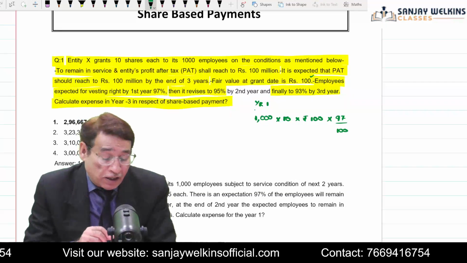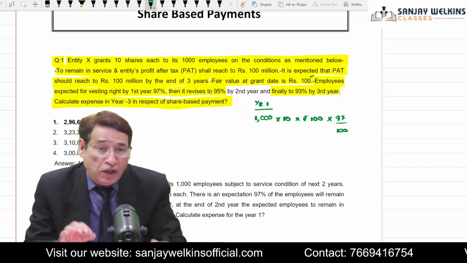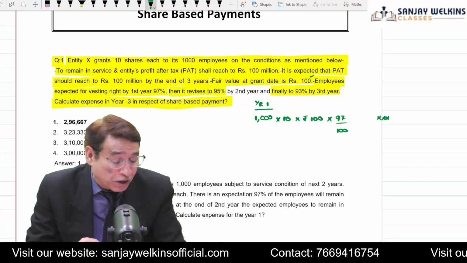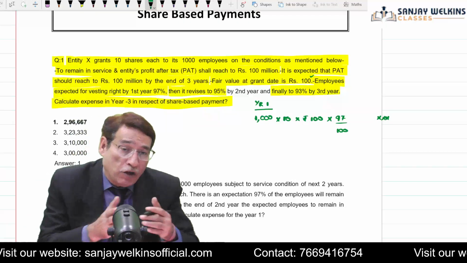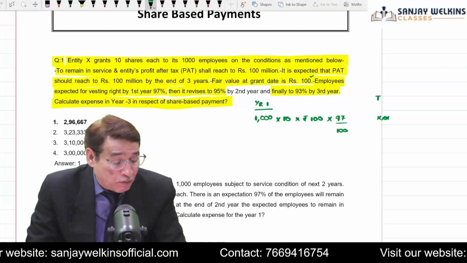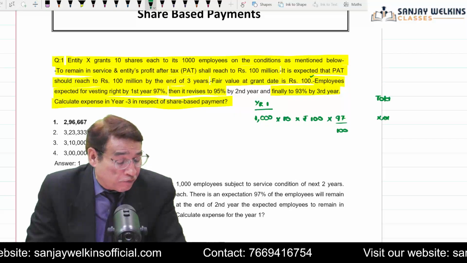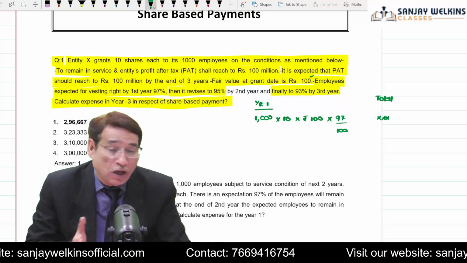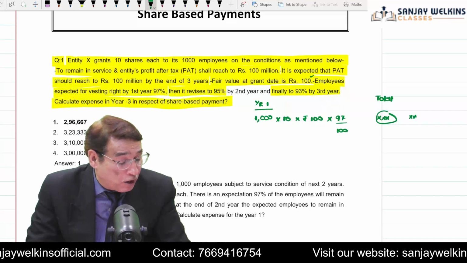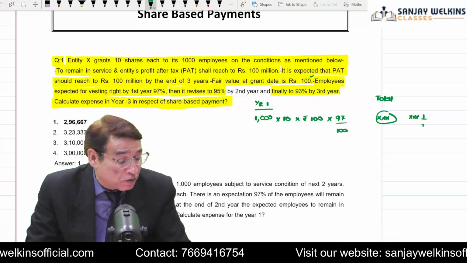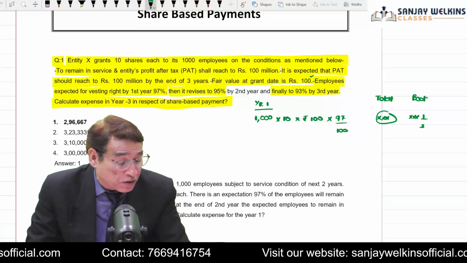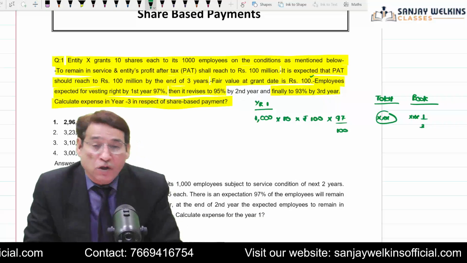So when you reach the end of year 1, you will be under the impression that this will be the total amount which the entity will have to actually spend. So this is the total amount. But how much are you going to recognize in the first year? Recognition: you are going to recognize 1/3 of this figure. You will take 1/3 of this figure, correct? So this much amount you are going to recognize, or you are going to book this much of expenses in the first year, isn't it?